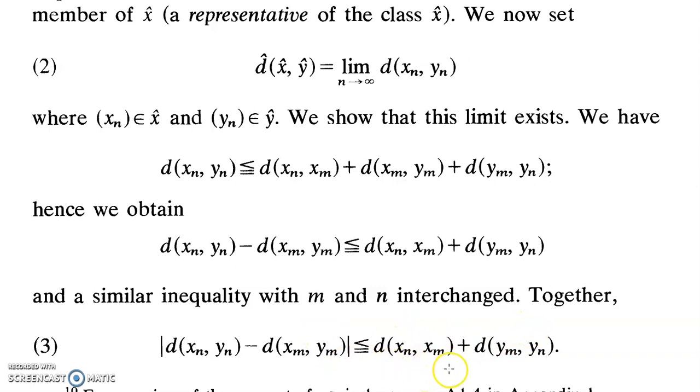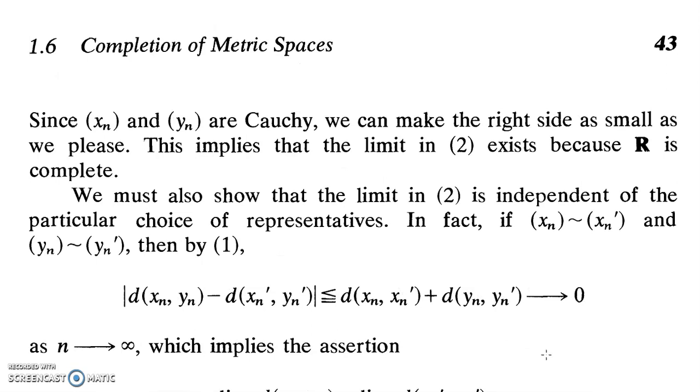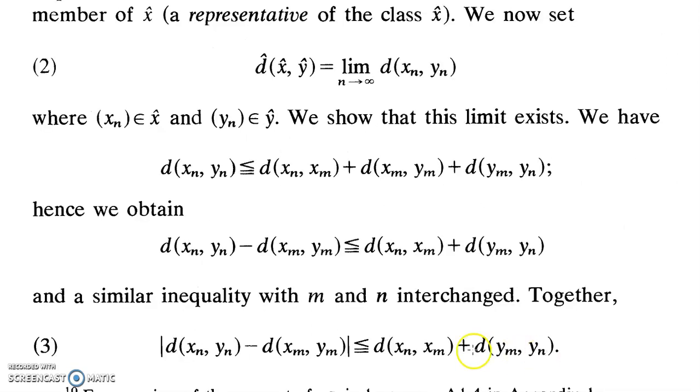We have already told you that since xn and yn are Cauchy, d of xn xm and d of yn ym should be less than epsilon by 2 for all m after a certain stage. So we can make this right side epsilon by 2 plus epsilon by 2, which is less than epsilon.